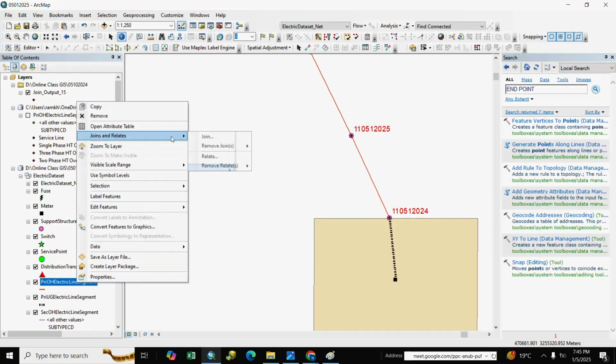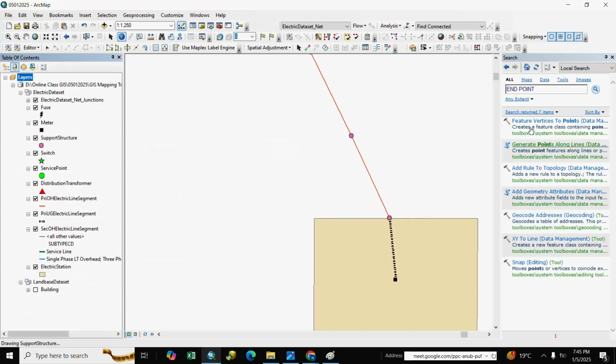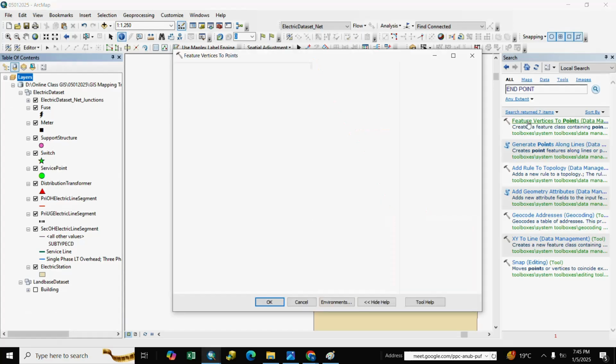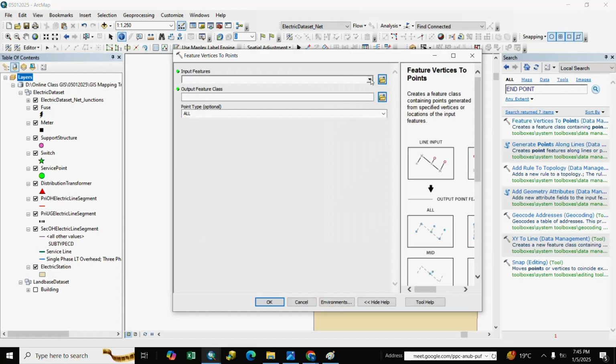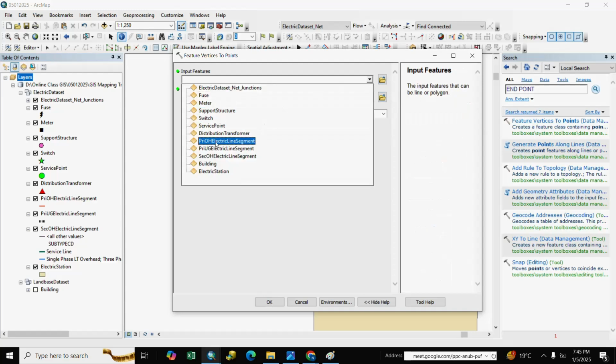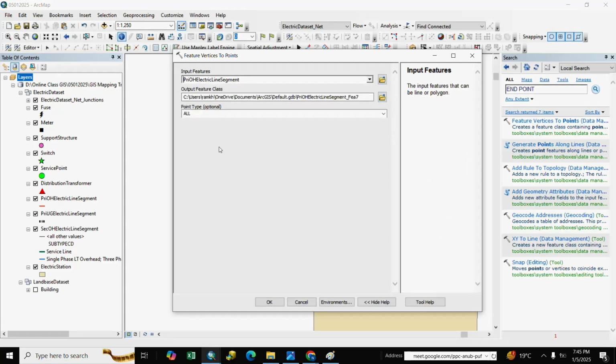Remove join file and next we go again to feature vertex to point and we select primary OH for next point.